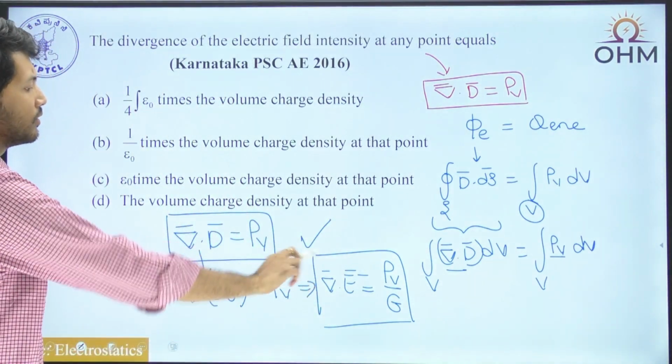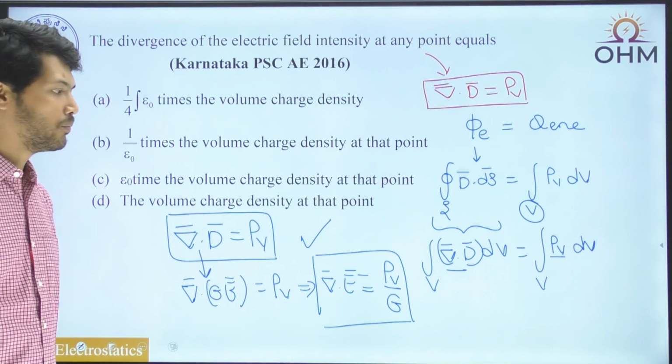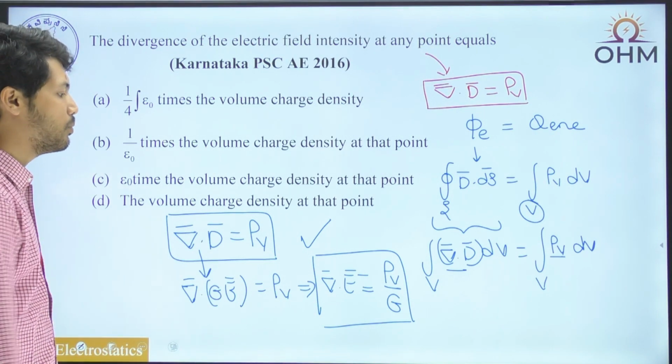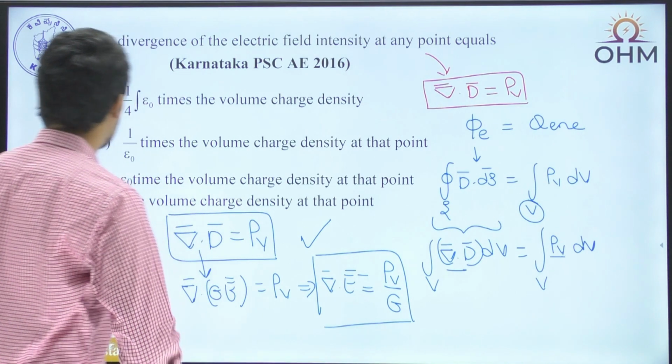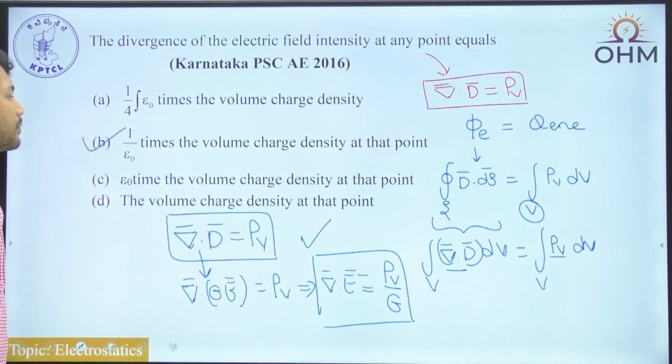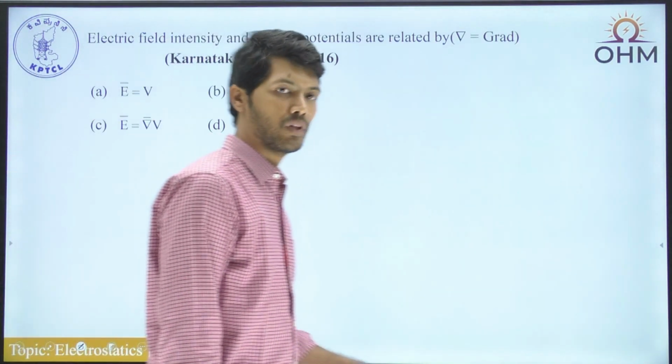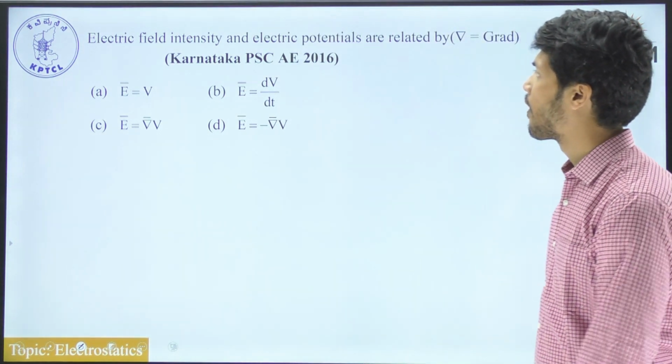And on the basis of this, what is the value of del dot E? Del dot E is equal to 1 by epsilon times rho v, and hence the option is option B. Okay, let's go to the next question.